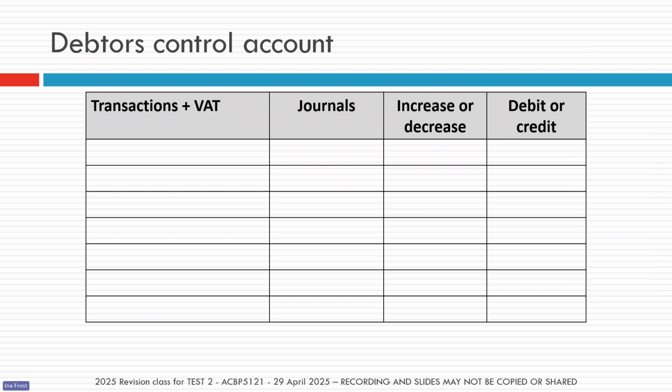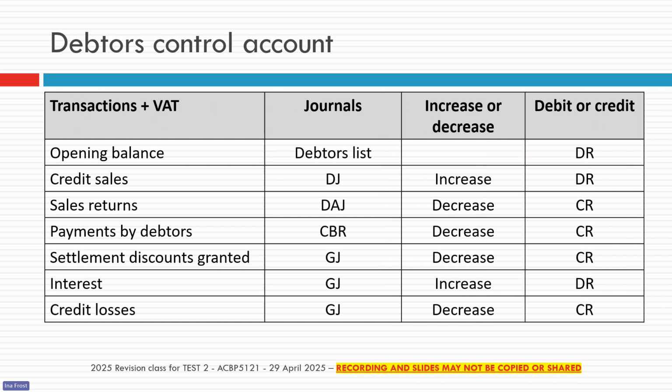We would expect to find credit sales, sales returns, our debtor might pay us, we might give them a discount. Then I say, in which journal do I expect to find those types of transactions? And then will they increase the amount the debtor owes me, or decrease it? And then do I put it on the debit or the credit side?